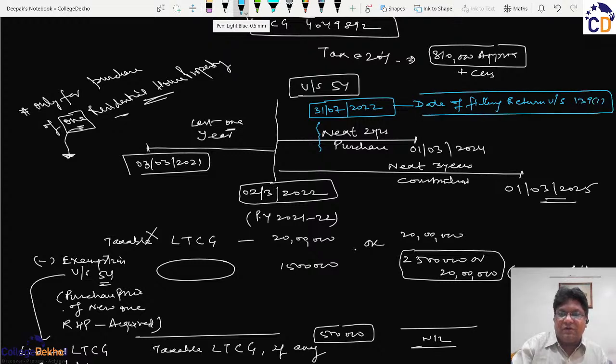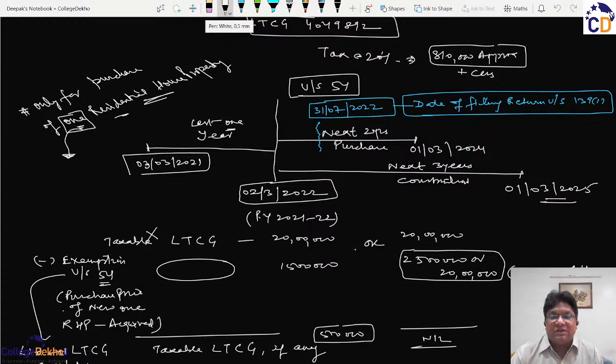So what will happen is that you still have time to purchase the property till 31st March 2024, but you have to file the return of income by 31st July, and you have only 3-4 months, and it is possible that you may not be able to purchase the house in that 4 months period, but you will do so within this available framework.